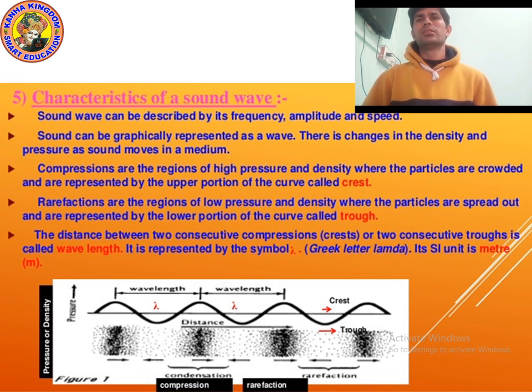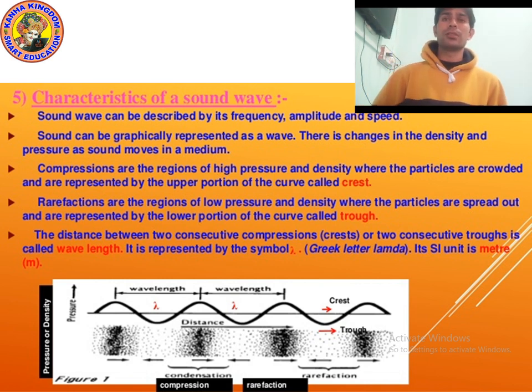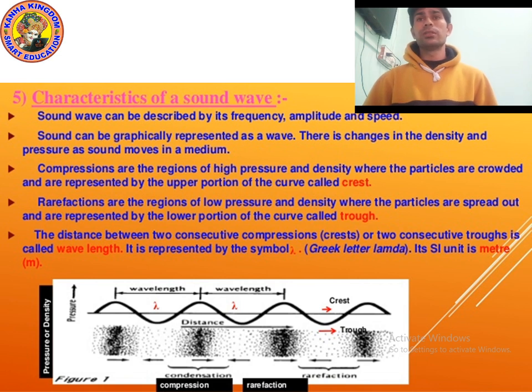Wavelength is denoted by the Greek letter lambda. What is wavelength? The distance between two crests or two troughs. Its SI unit is meter.